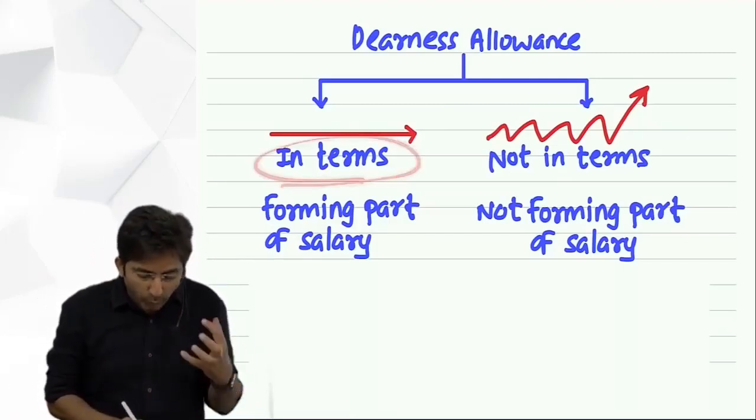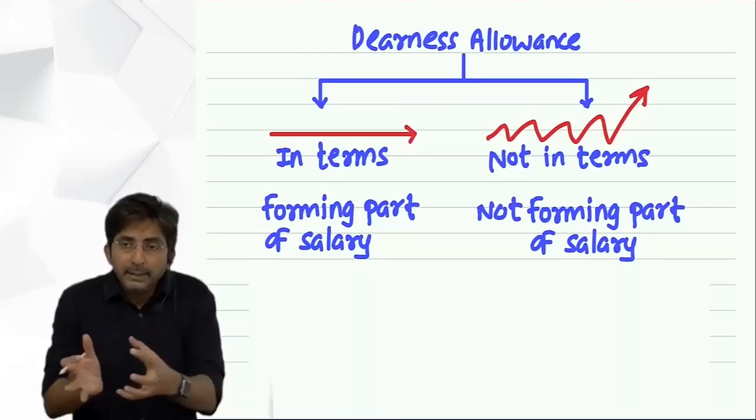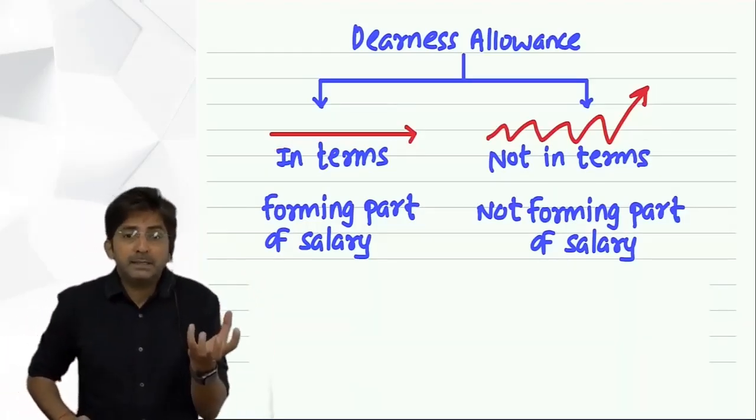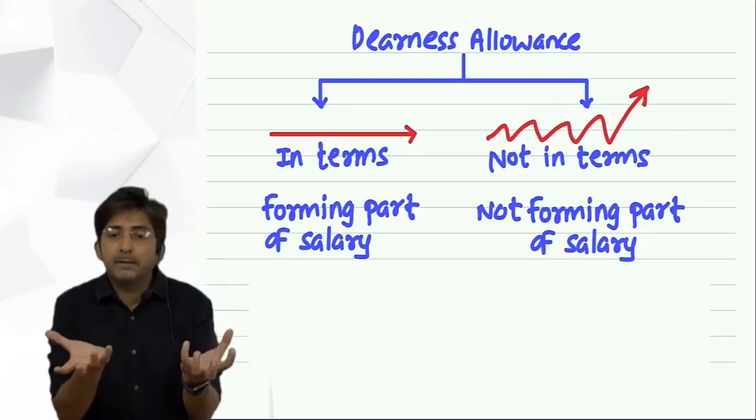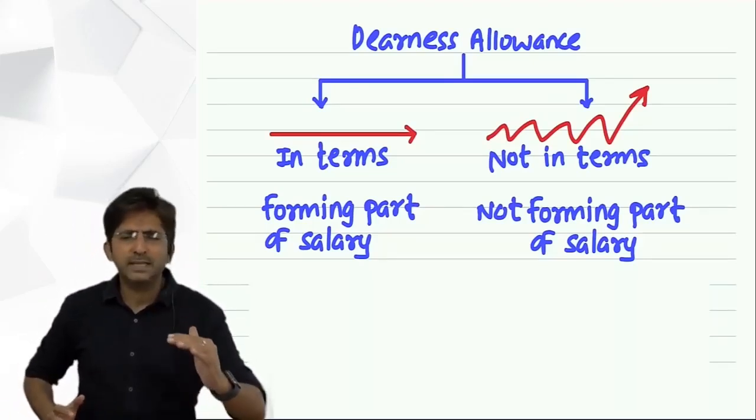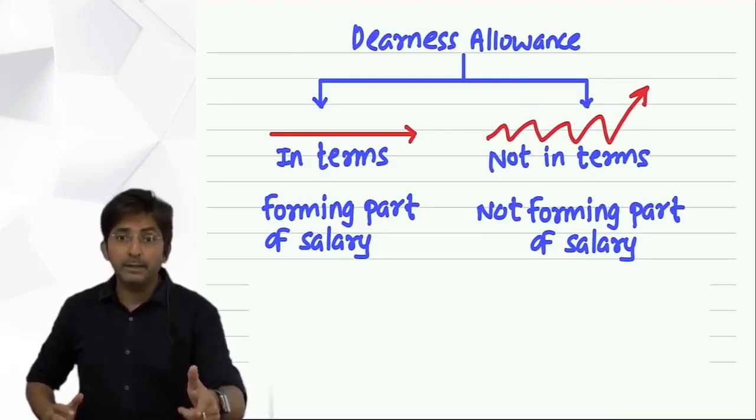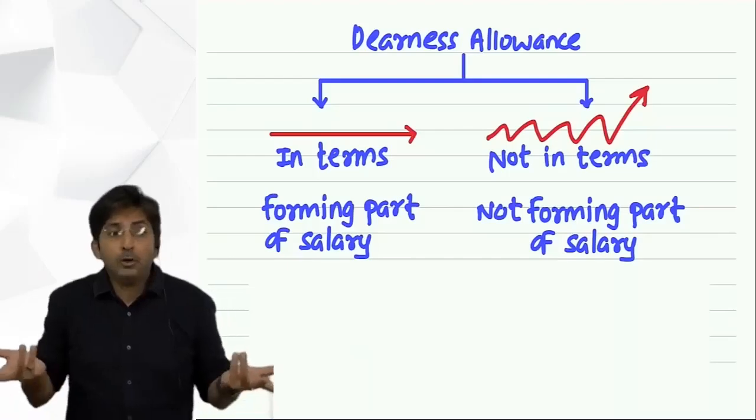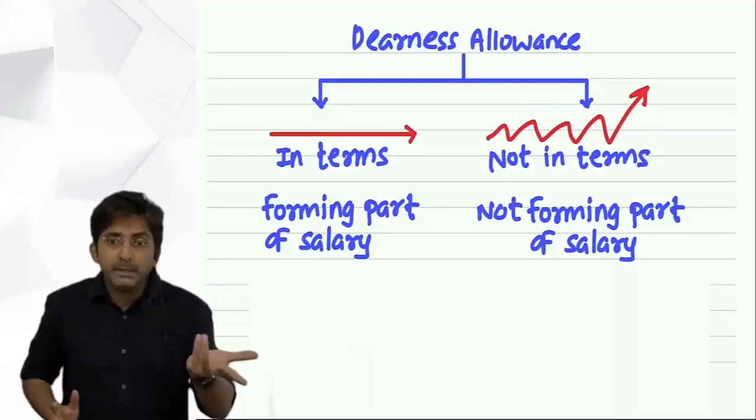And why it is called forming part of salary? It is becoming a part of basic salary only. The nature of basic salary, the same nature becomes that of DA. What is the nature of basic salary? It remains constant. It will increase only when there is a promotion, or if the boss wants to increase, looking at your performance, he will increase your basic salary.